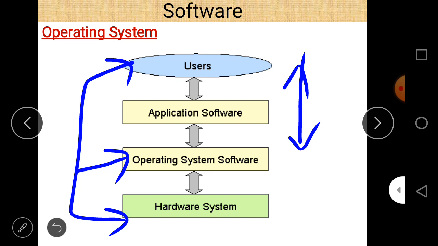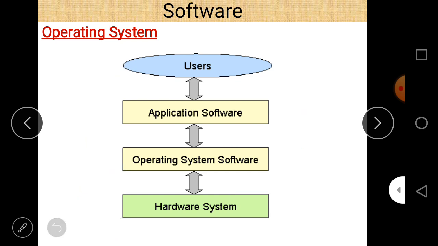And why is it so? Because the user can give instructions to application software, and also get data from application software. The same is happening here. There is two-way traffic between application software and operating system software, and it is also there between the operating system software and the hardware system. So that is the diagram of an operating system. We show its functionality also.